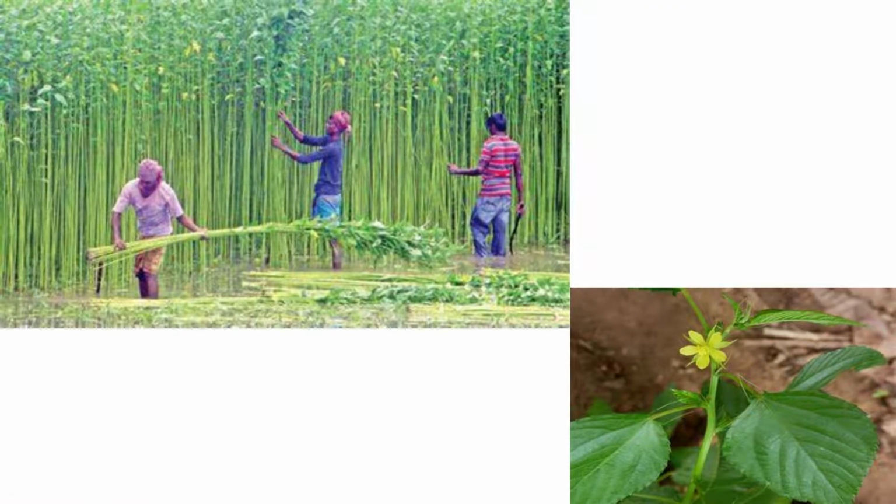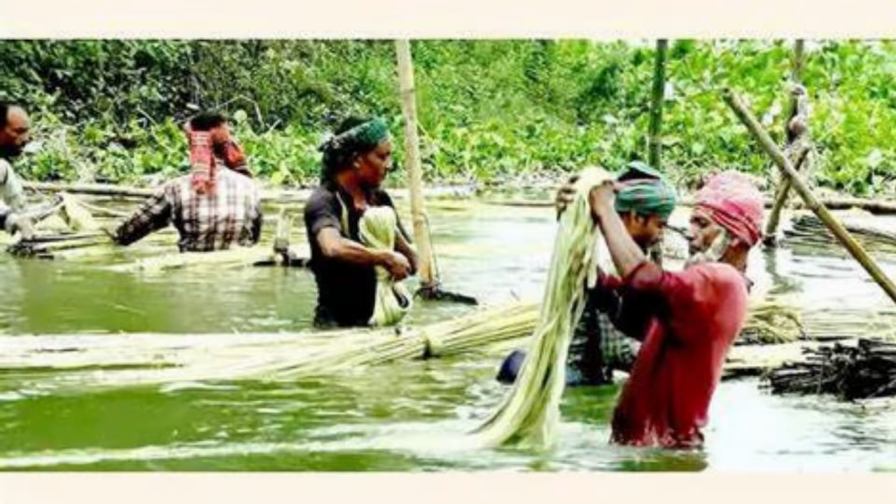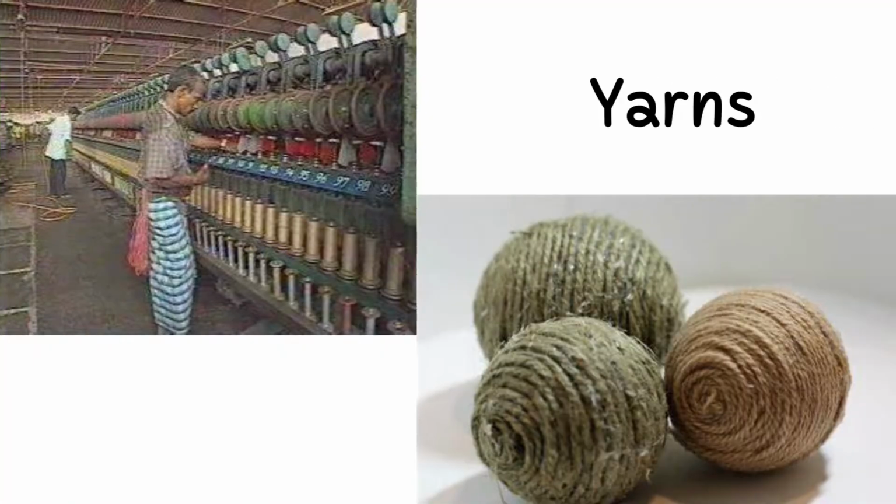The jute plant is normally harvested when it is at the stage of flowering. The stems of the harvested plants are immersed in water for a few days. The stems rot and the fibers are separated by hand. To make fabrics, all these fibers are first converted into yarns. How is this done?